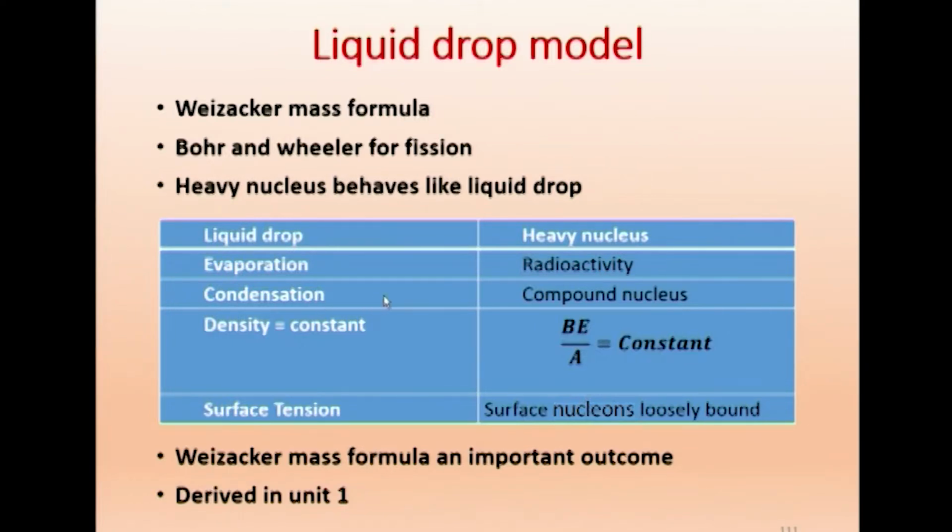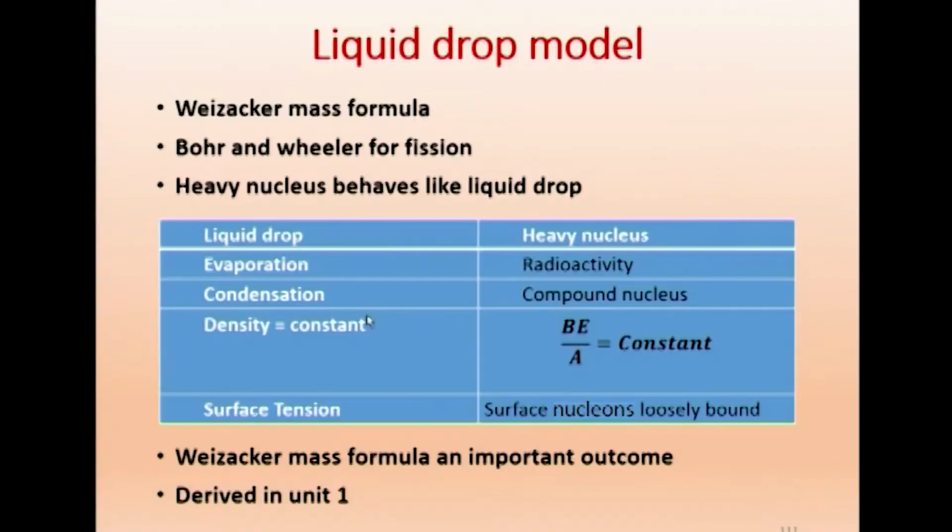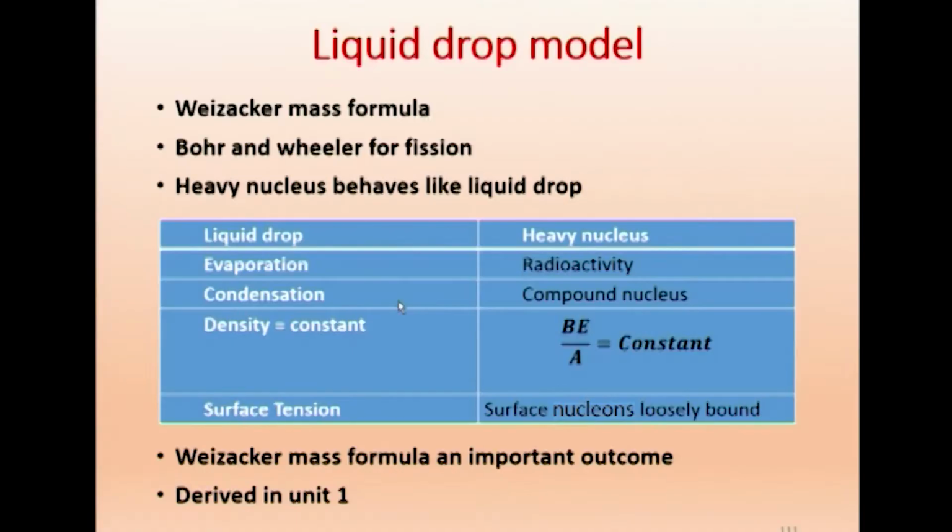Condensation. Suppose I take two water drops and bring them closer, they will combine together, condense and make one drop, that is called compound. Similarly, here we have compound nucleus formation. Suppose I have a neutron bombarding uranium 235, for example, it will get embedded, it will become 236. So it will become a compound nucleus. It is a condensation process similar to condensation of a liquid drop.